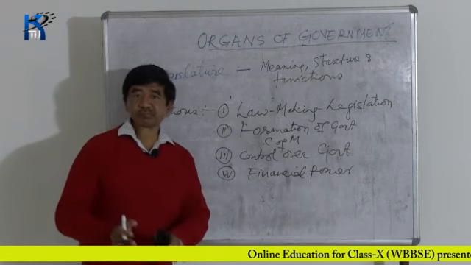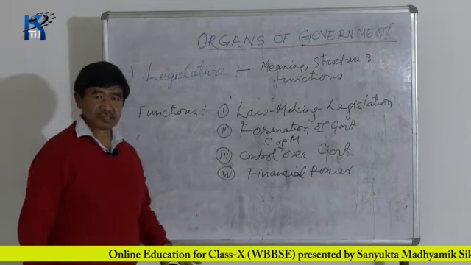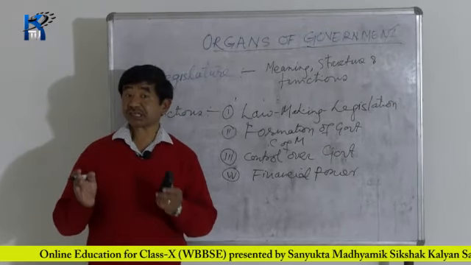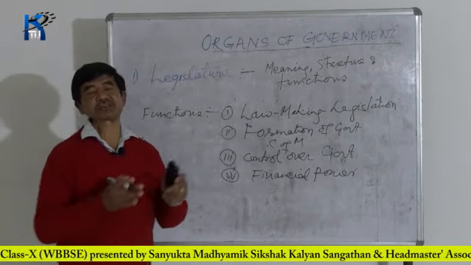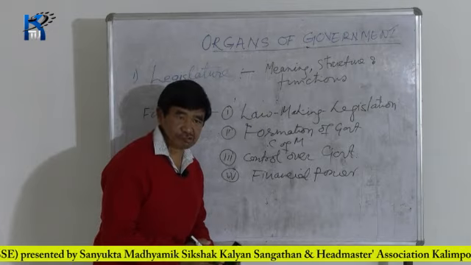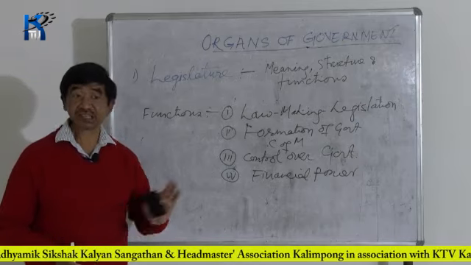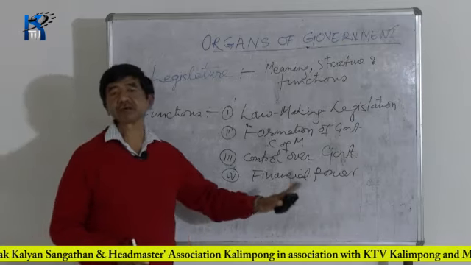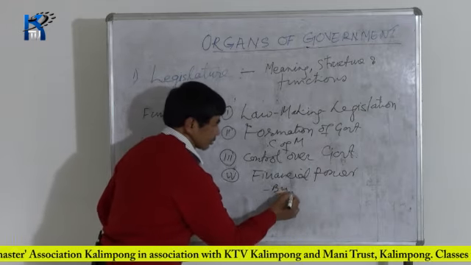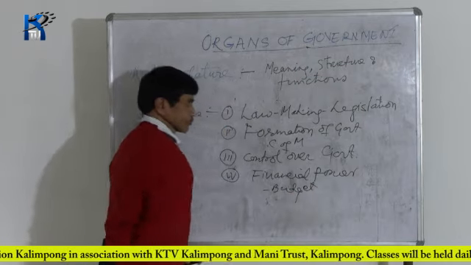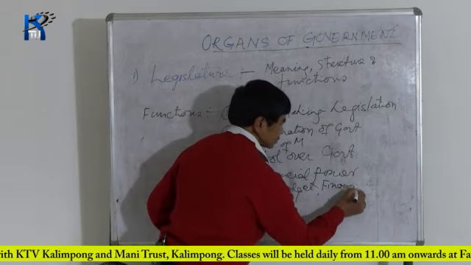Now, the collected money is to be spent for the people. In the parliament, how much money is to be spent by the government, say for the defense department, say for the foreign affairs department, all these first are to be discussed in the parliament, and if it is passed, then only the government can utilize the money. You know, every year in February, March, you will find the passing of a budget and financial bill.